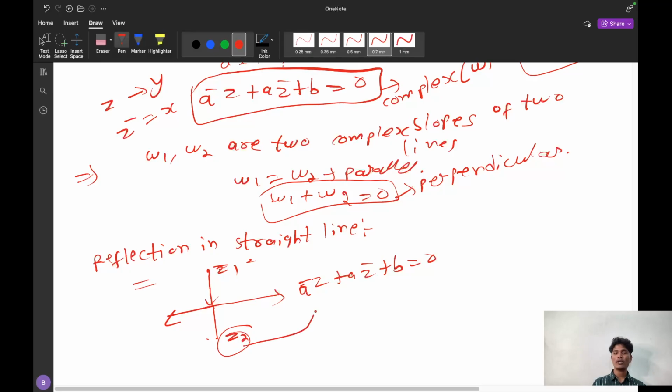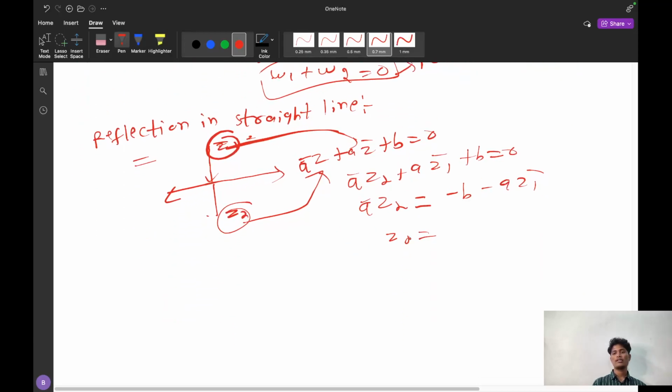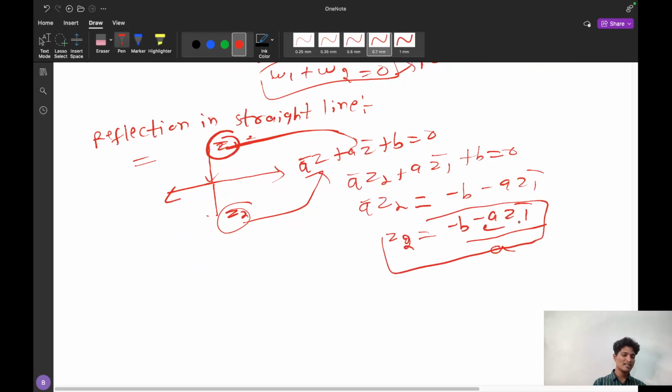Simply substitute this Z2 here and Z1 here. What will I get? I will get a bar Z2 plus a Z1 bar plus b is equal to 0. So Z2 is equal to minus b minus a Z1 bar, divided by a bar. So this is the answer. Simply substitute and find Z2, because Z2 is the reflection of Z1. These are all the geometry portion.